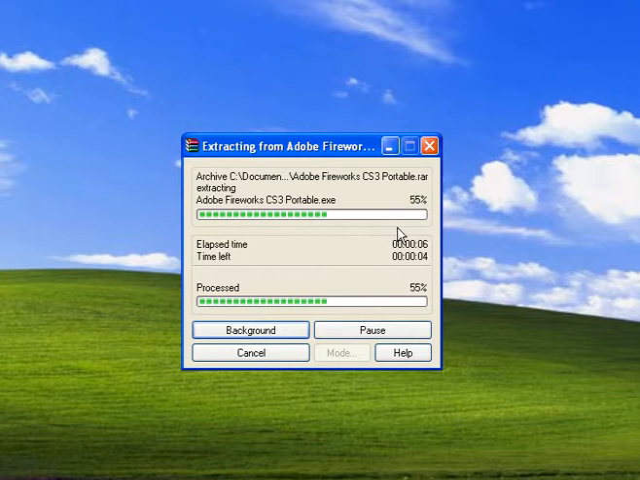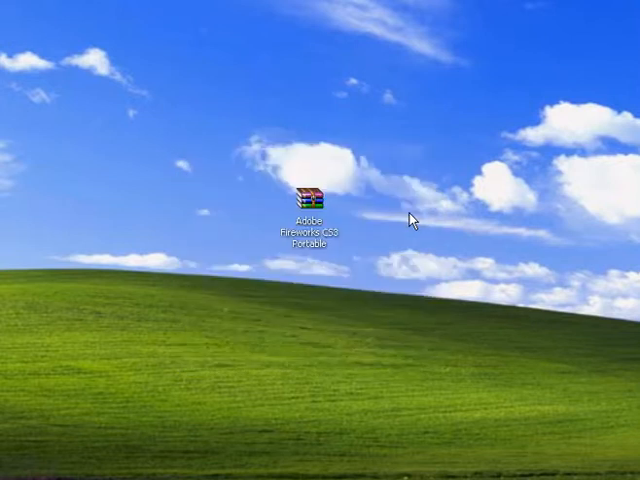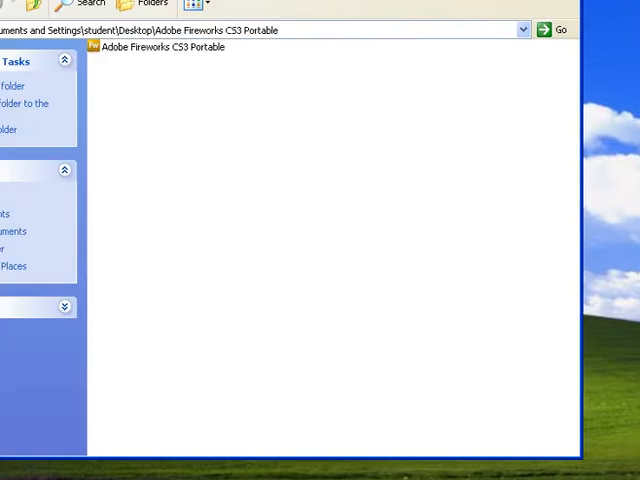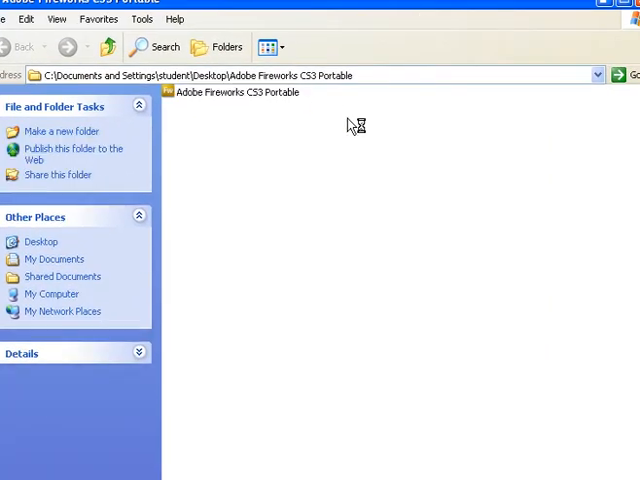I'm extracting the file right now. It's going to be in RAR, so you have to extract it and you need WinRAR. Alright, right here, I'm going to open it up.